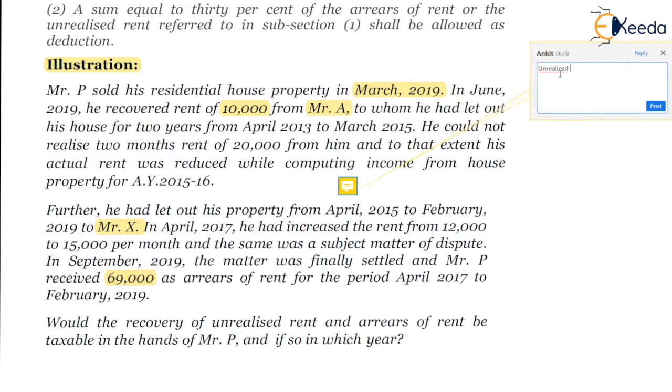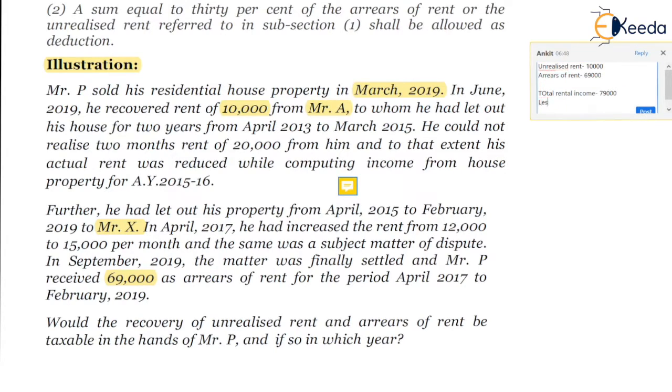So unrealized rent is 10,000 and arrears of rent is 69,000, and so total rental income is 79,000.